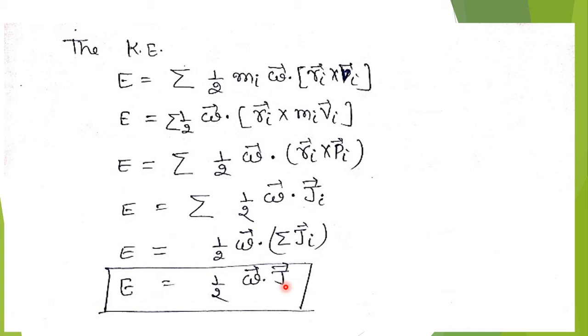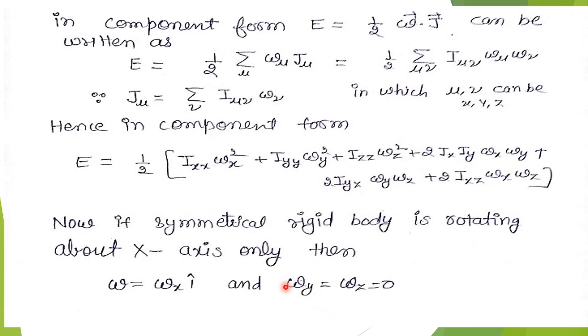Now we will express this in the form of components. So E equals half omega dot J can be written in component form. We can write half summation over mu of omega mu and J mu, where we have taken the component as mu.